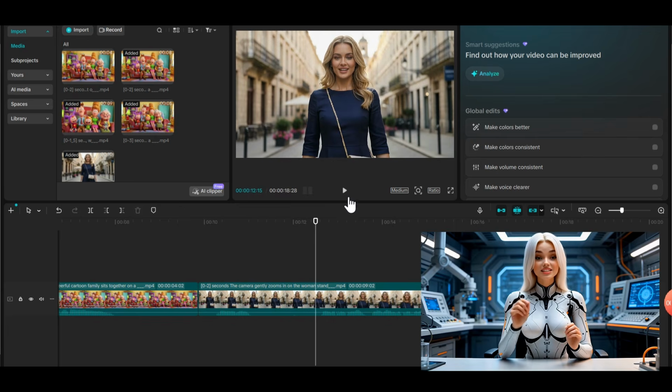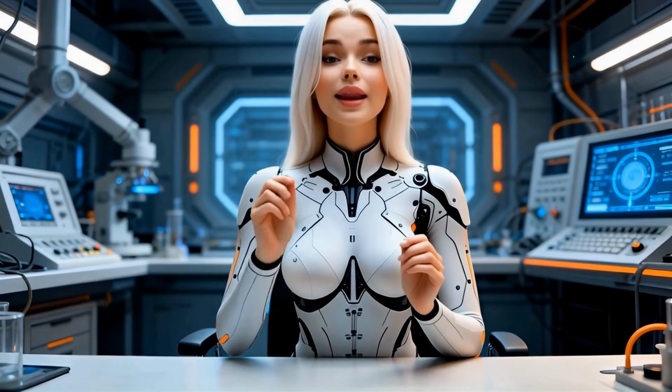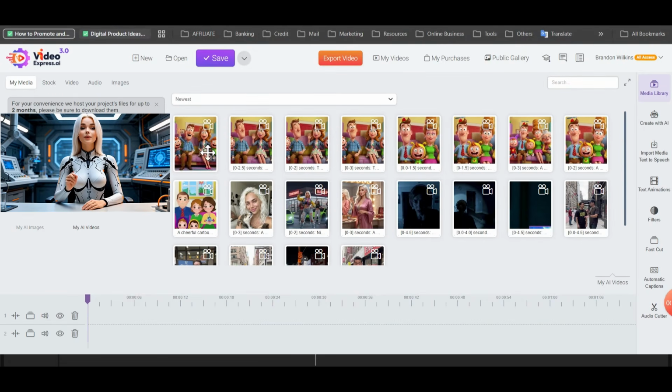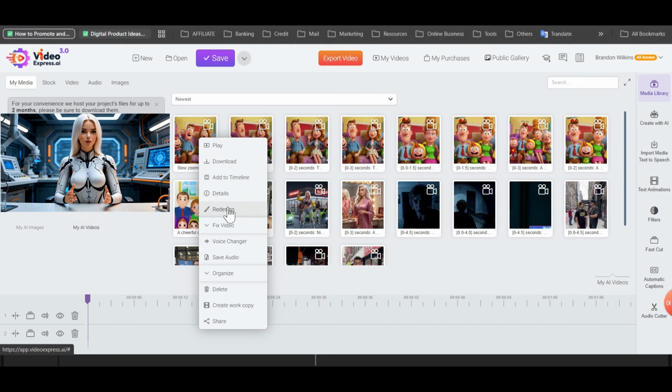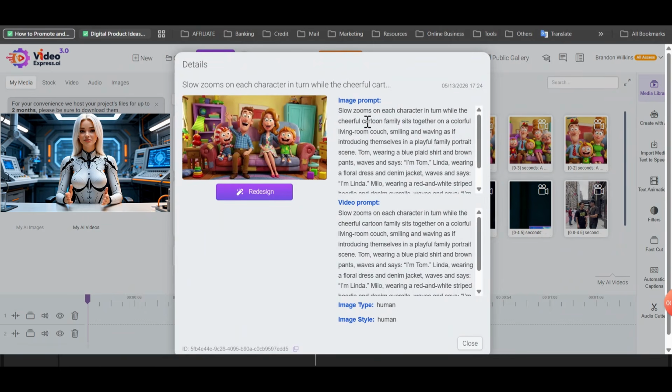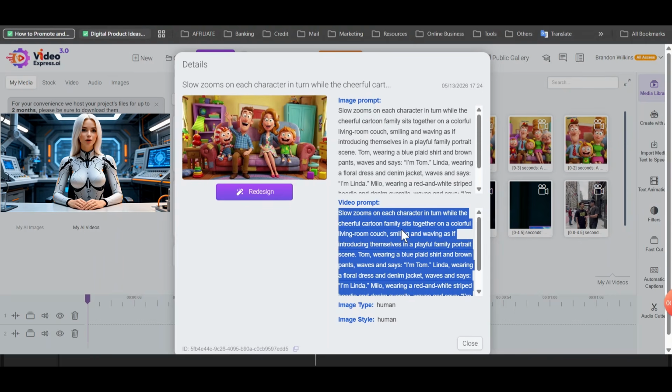The hissing noise is gone. So that's how I normally do it. I normally have to take it over to another software. But this is the prompt that I use for these videos right here. I go to details. It's the prompt right here. I actually use the same prompt for the image prompt that I use for the video prompt here. And my voice is not perfect every time.